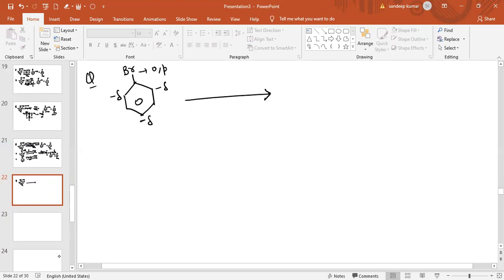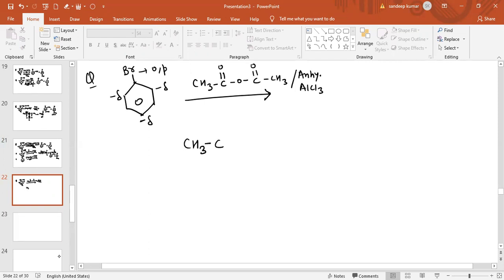The reagent given for this reaction is CH3 C double bond O C double bond O CH3, in presence of anhydrous AlCl3. Now see how the reaction takes place.